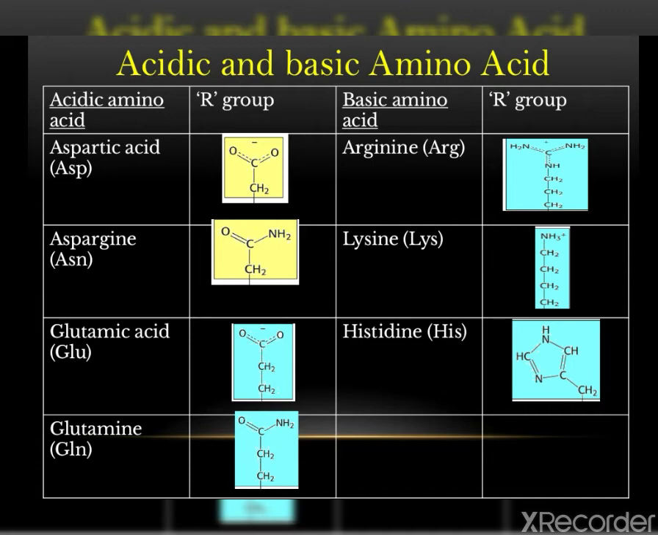Next are acidic and basic amino acids. Acidic amino acids, examples are aspartic acid, asparagine, glutamic acid and glutamine. Basic amino acids are arginine, lysine and histidine. These are the R groups present in the structure. Depending on which R group is present on the general structure of the amino acid, these amino acids are classified.